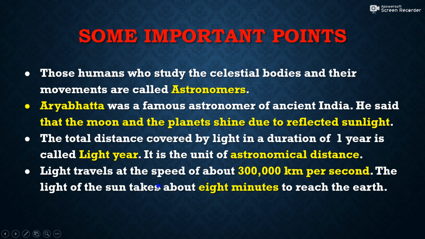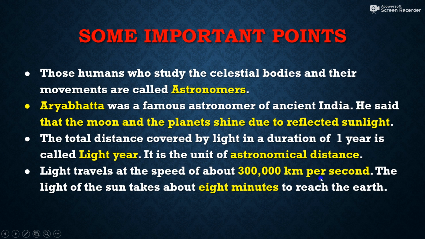Light travels at the speed of about 3 lakh kilometer per second. The light of the sun takes about 8 minutes to reach the earth. So you can calculate the distance from the sun to our earth. Light travels 3 lakh kilometer per second. So you can calculate for minute, then for hour, then per day, then for year. The total distance covered by light in a whole year is called a light year.